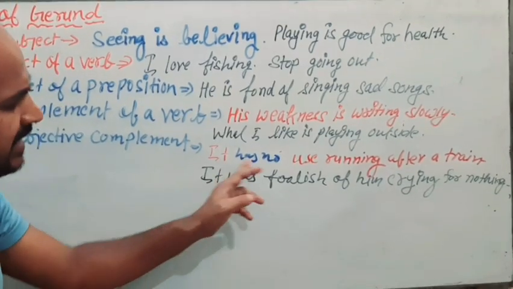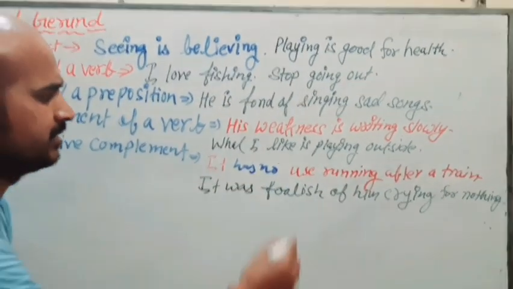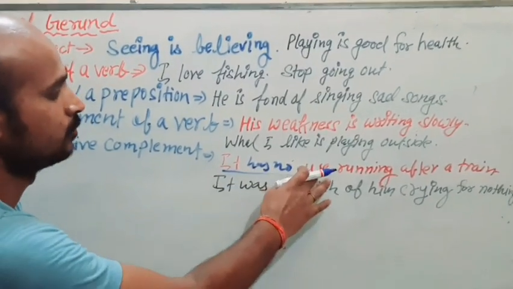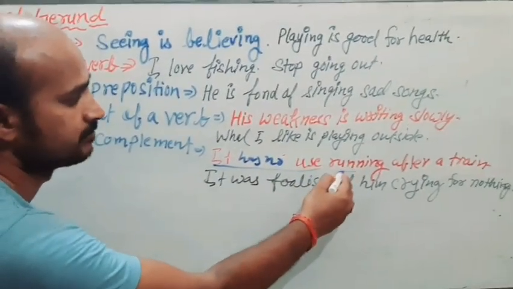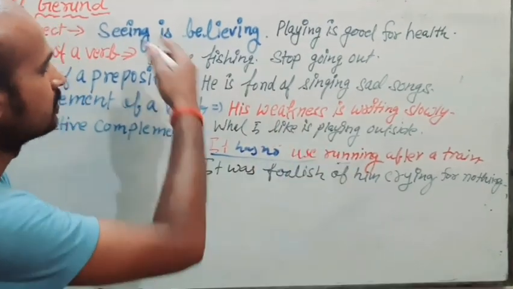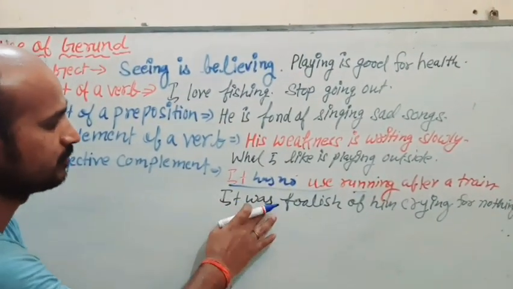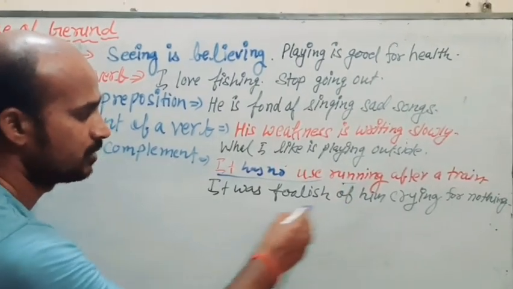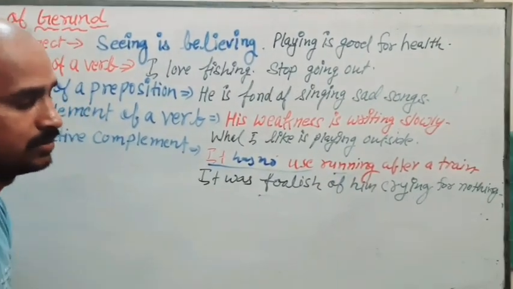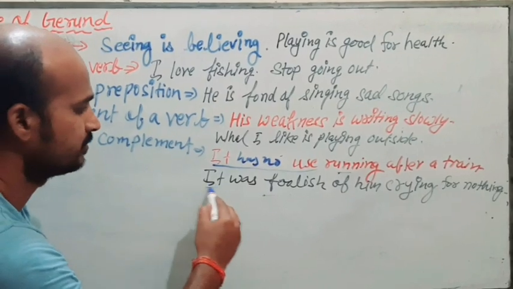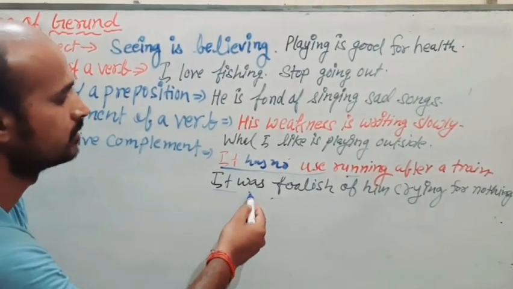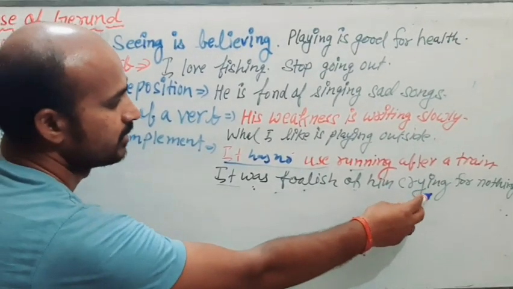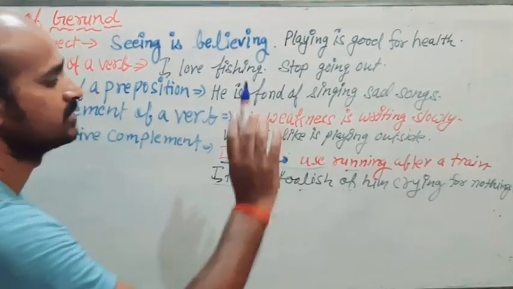Just see, we have no use, then after it running is a gerund here. Now just see, it was foolish of him crying for nothing. We have was, which is a verb, then the object. So here it is working as an objective complement.